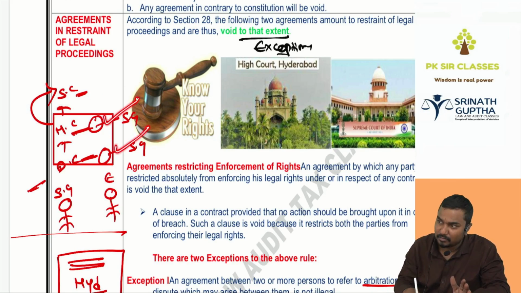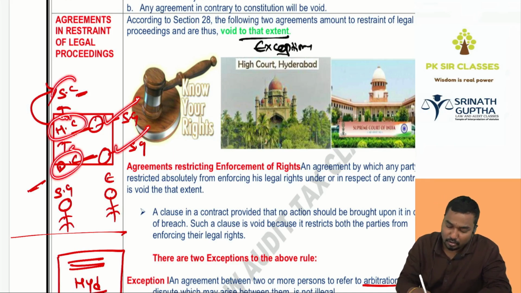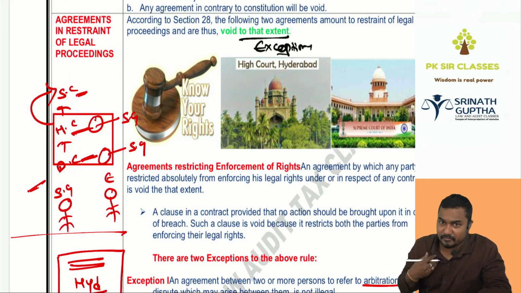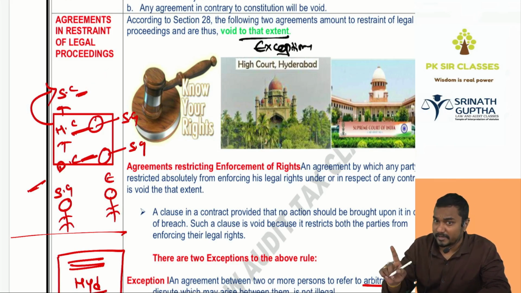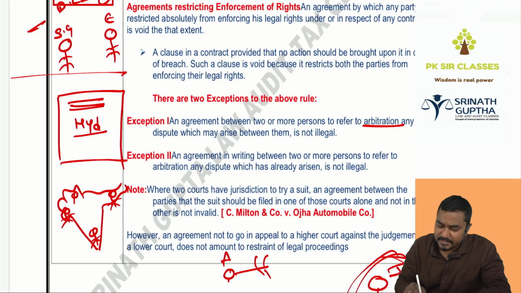Here also I won. We are roaming for 3 years. I won the case. Here also we are roaming for 3 years. I won the case. Again you want to go here also because you are free, but I'm not free like that. Yes or no, sir? Clear na? So the restriction will be valid. Don't go to a court of law: void. You can go only up to the high court: valid.